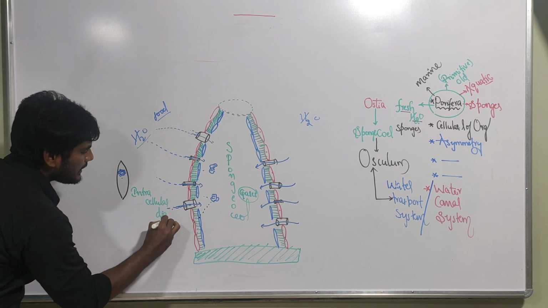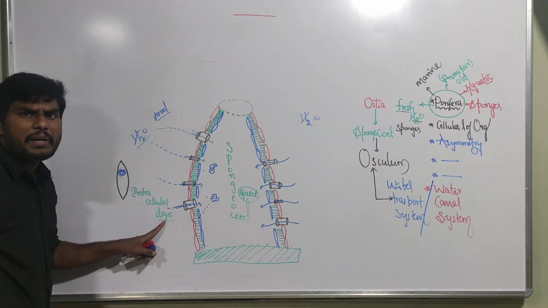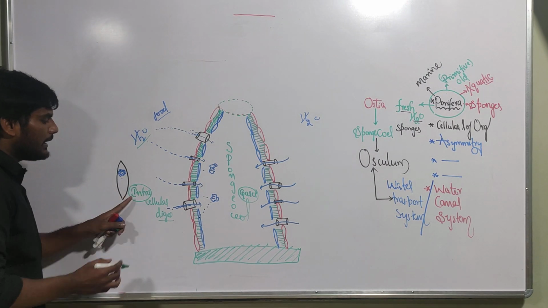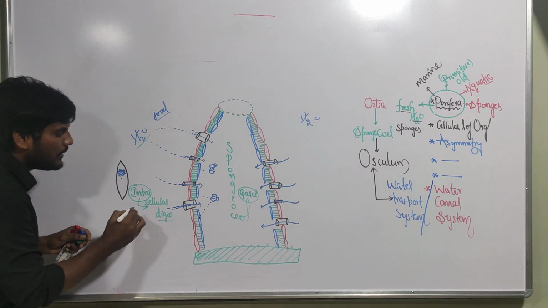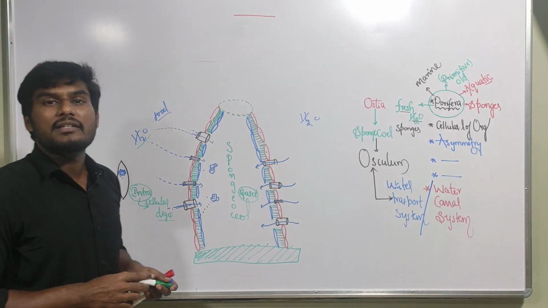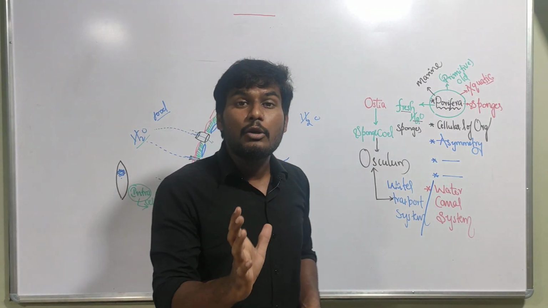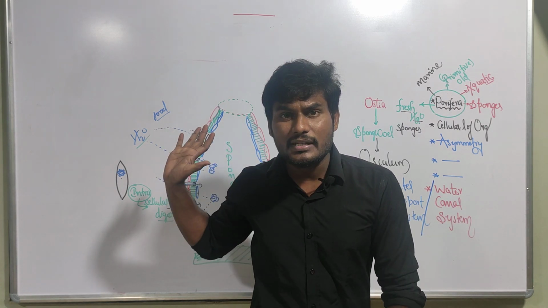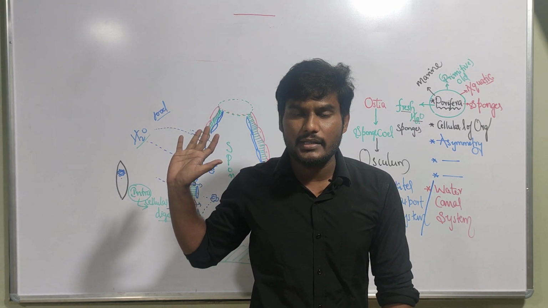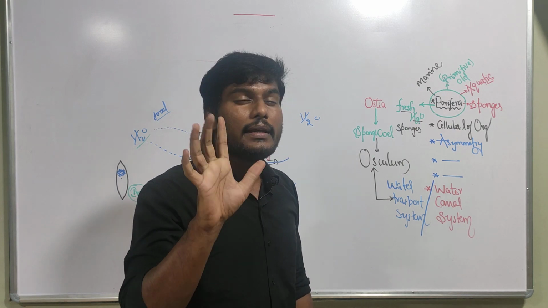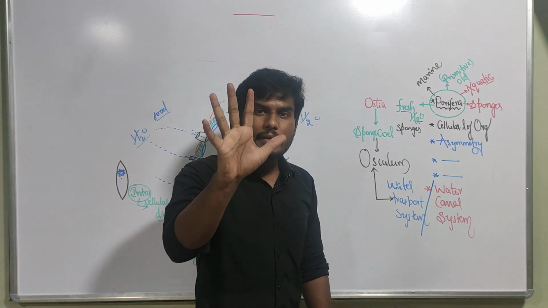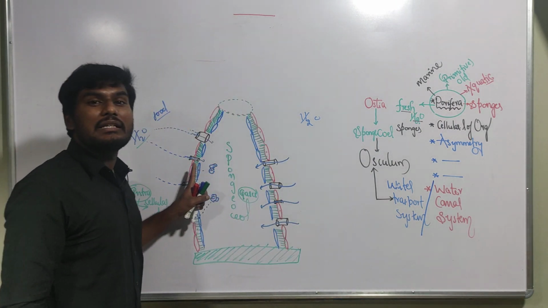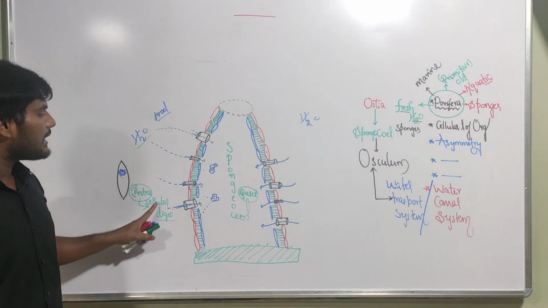Intracellular digestion. What is the function? Digestion, breaking down of food particle. Where is it happening? Inside or outside? Inside. Inside to whom? Inside of the cell. Because of that, such a type of digestion is called intracellular digestion. And there is also extracellular digestion. But sponges are not showing extracellular digestion. Sponges are showing intracellular digestion. Keep this in your mind. The digestion which happens inside of the cell is called intracellular digestion.